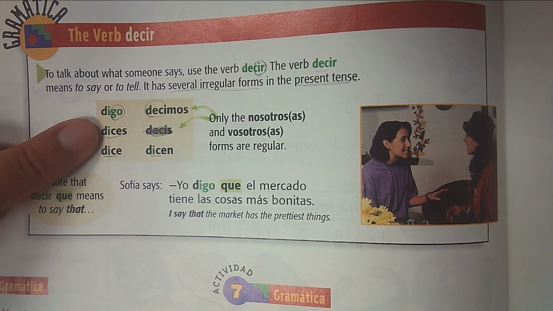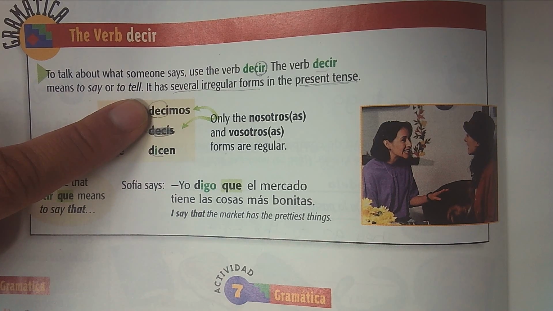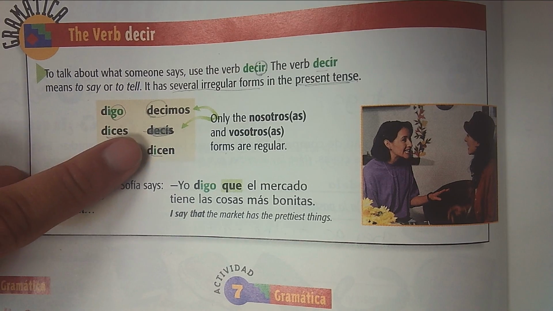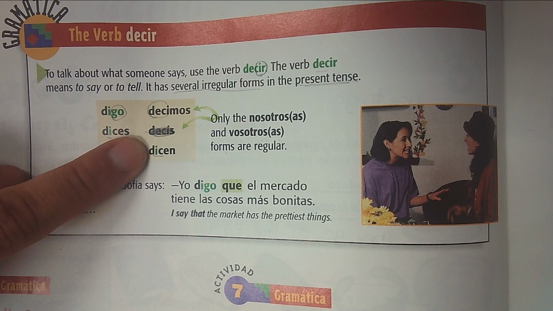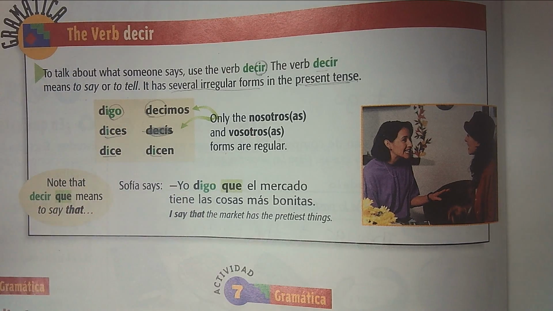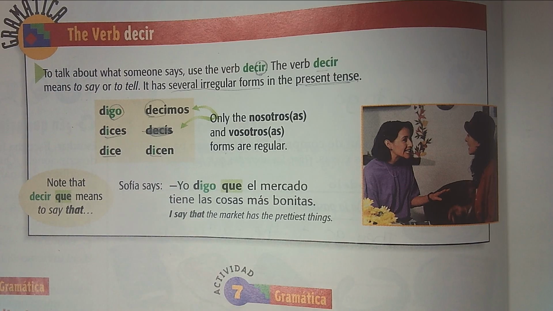Yo digo, tú dices, él, ella, or usted dice. Nosotros decimos, again, notice that stem didn't change there. It's not dicimos, it's decimos. And ellos, ellas, and ustedes dicen. Okay? So just memorize these, and you guys should be fine. And just remember that it's irregular in the yo form, and it's stem changing, except in the nosotros form.